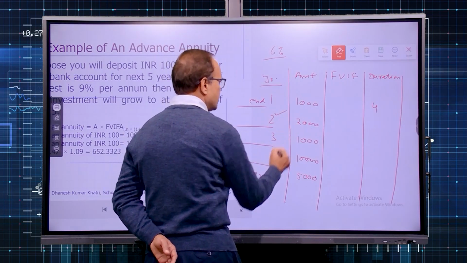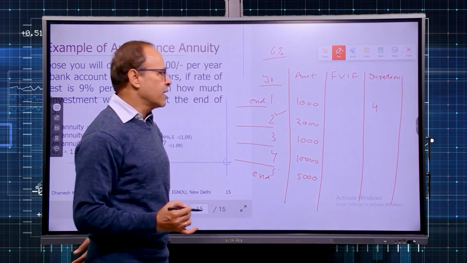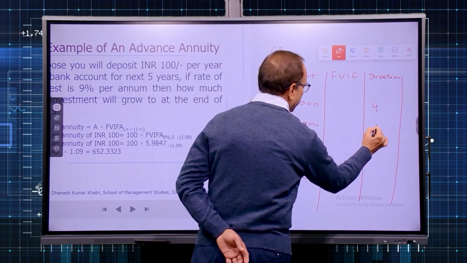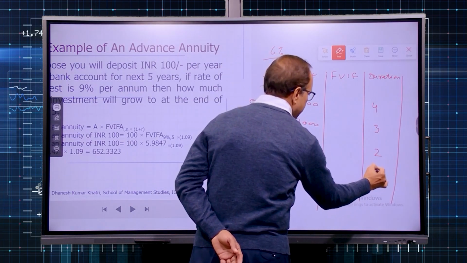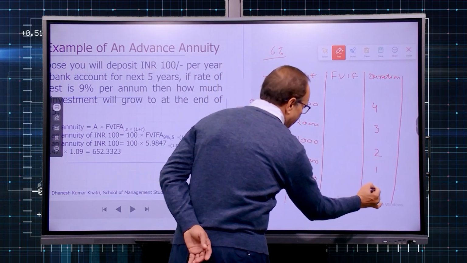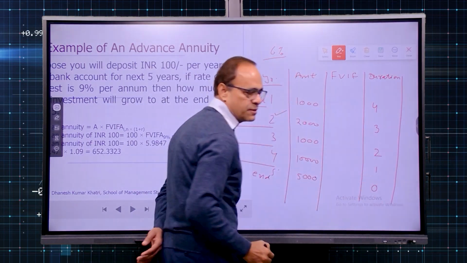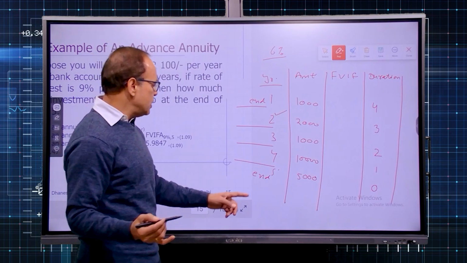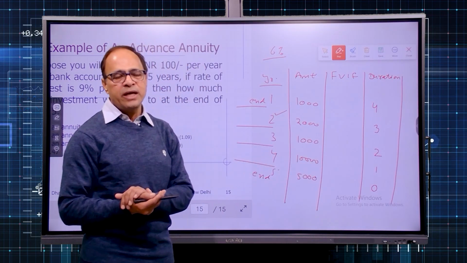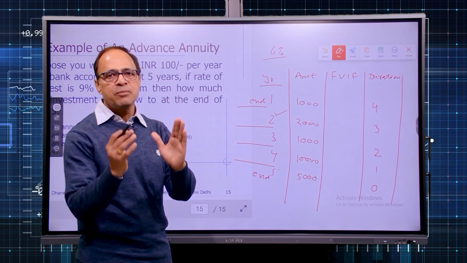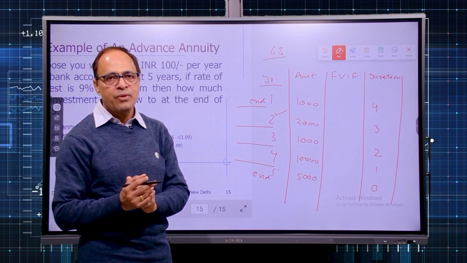Similarly, 2000 which you deposit at the end of 2nd year will earn the interest only for 3 years. Likewise, this will earn the interest for 2 years, this will earn the interest for 1 year, and this will not at all earn the interest. Why? Because you have just deposited the amount, and at that point of time you want to find out how much is your accumulated money or future value in the bank account.